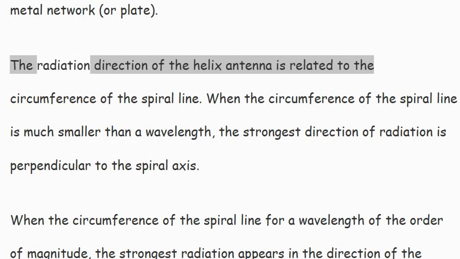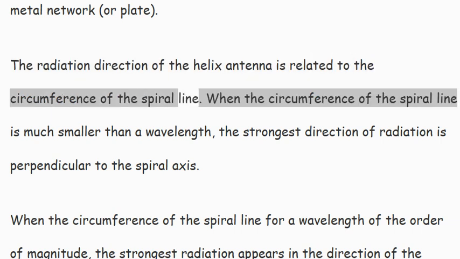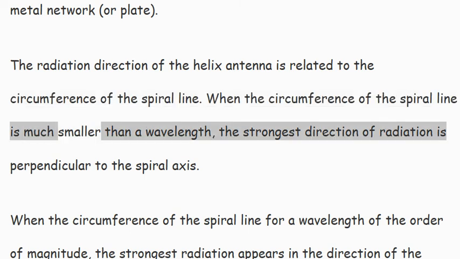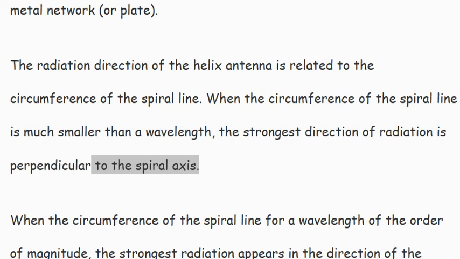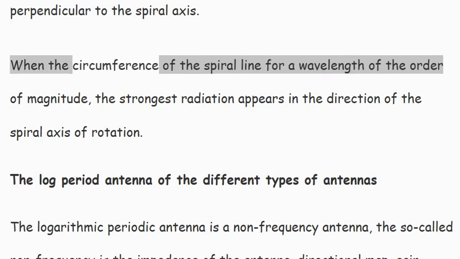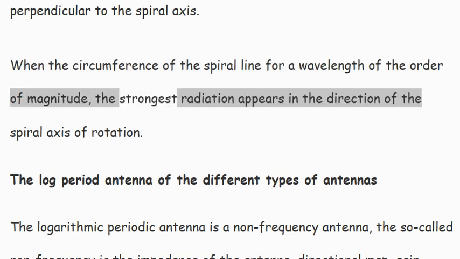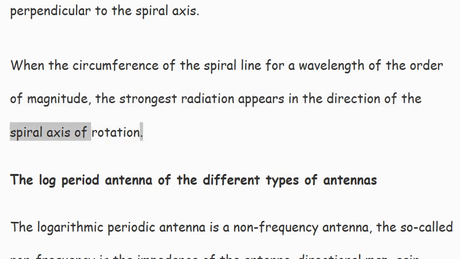The radiation direction of the helix antenna is related to the circumference of the spiral line. When the circumference of the spiral line is much smaller than a wavelength, the strongest direction of radiation is perpendicular to the spiral axis. When the circumference of the spiral line is of the order of magnitude of a wavelength, the strongest radiation appears in the direction of the spiral axis of rotation.